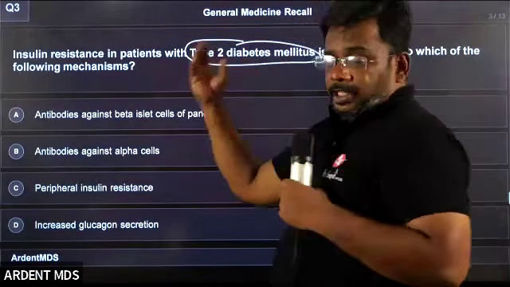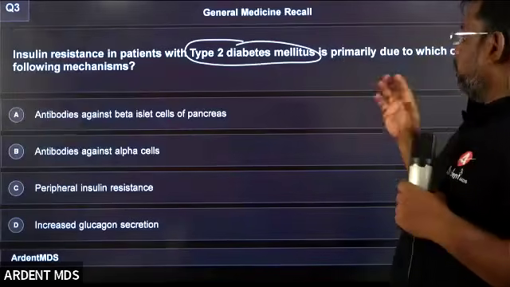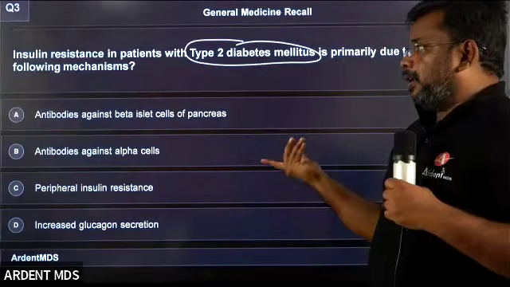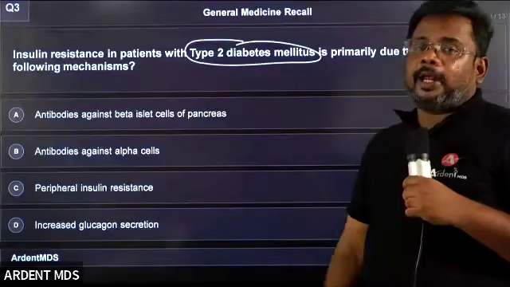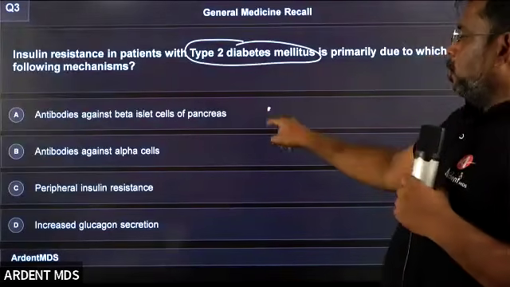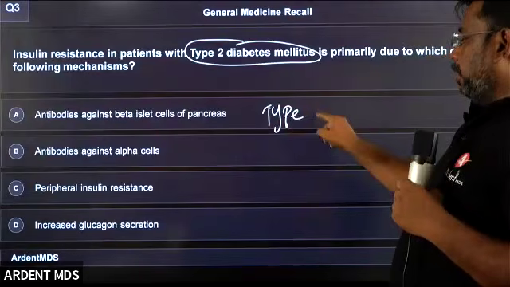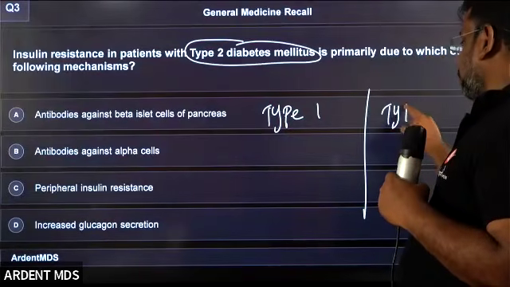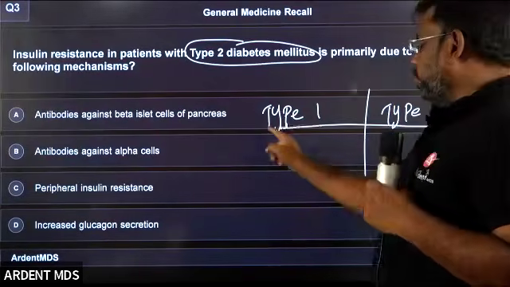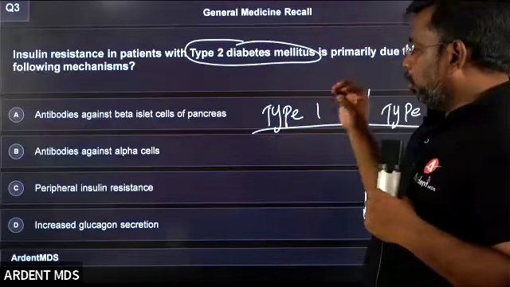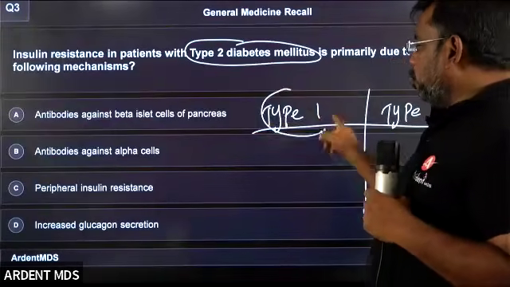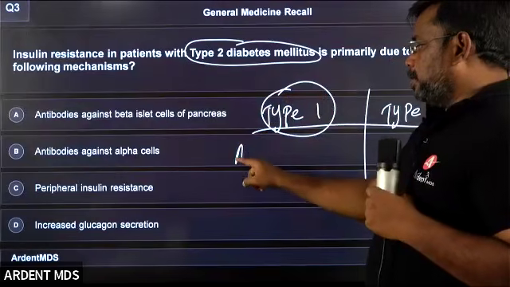The patient developed insulin resistance. Which of the following is the mechanism of why insulin resistance happens in type 2 diabetes mellitus? There are two types of diabetes, students, which are called type 1 diabetes and type 2 diabetes. Type 1 is called an autoimmune disease.